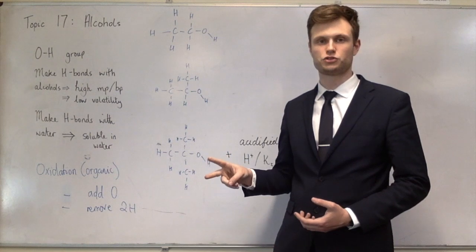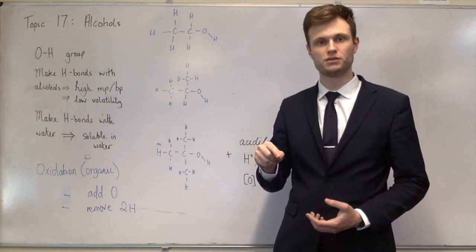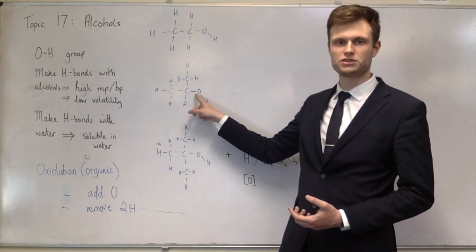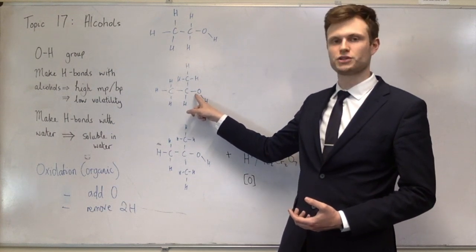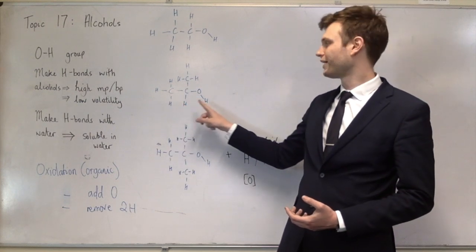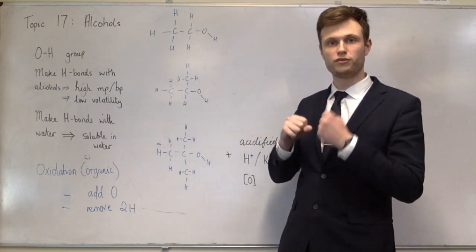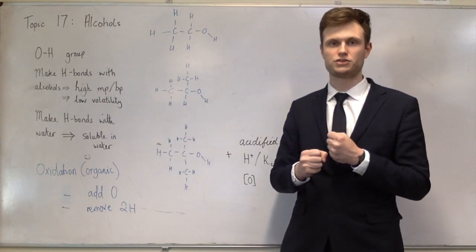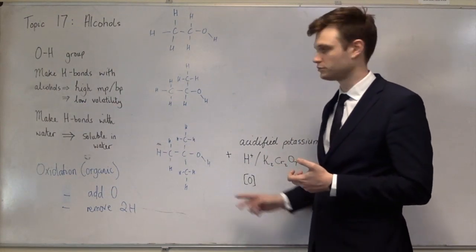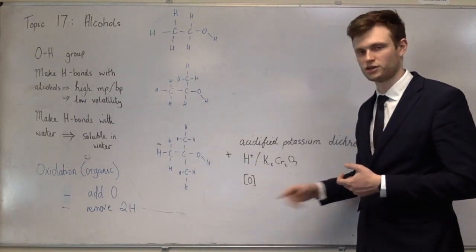And the second hydrogen comes from the carbon which is next to the OH. So this carbon here, directly bonded to the O, the other hydrogen comes from that carbon. So in this case, this hydrogen and this hydrogen get taken off to go with the oxidizing agent, which we represent as just an O, so that would be H2O. 2 hydrogens and then the oxidizing agent.